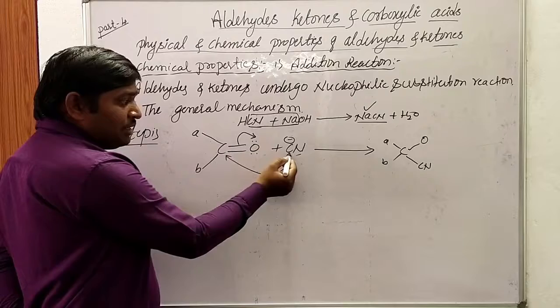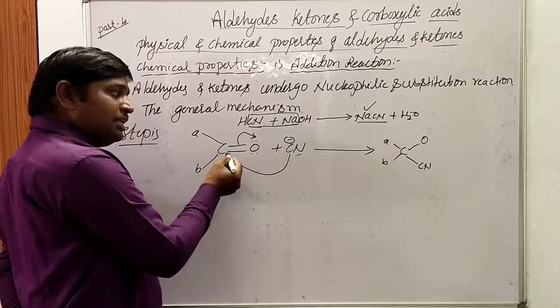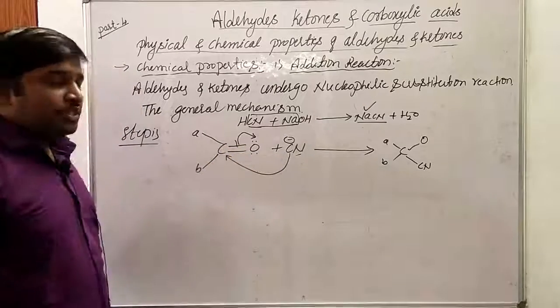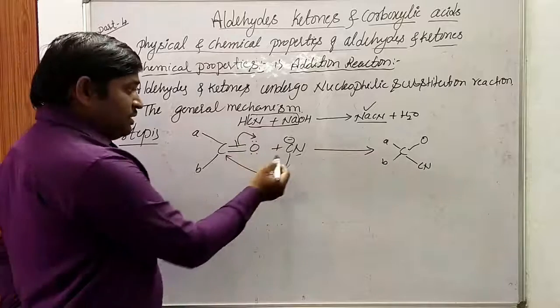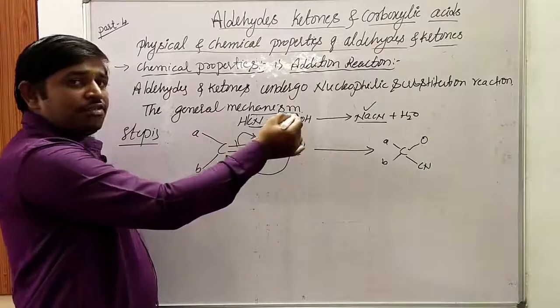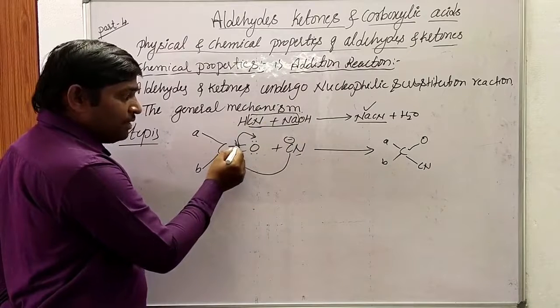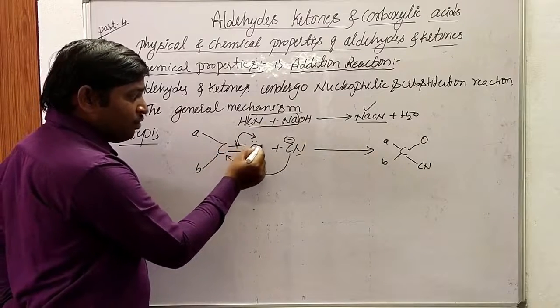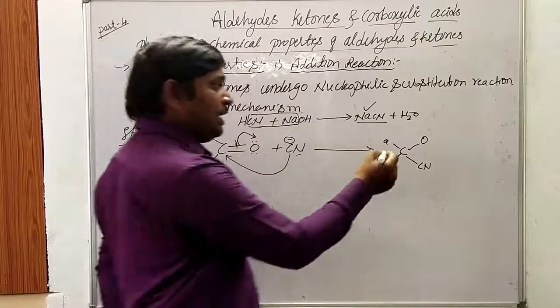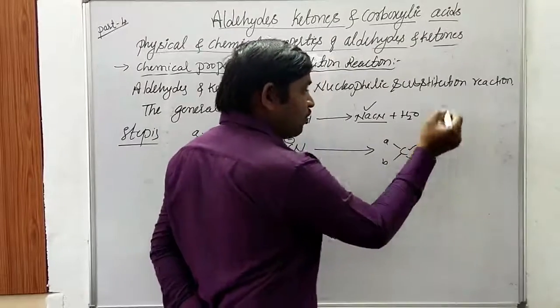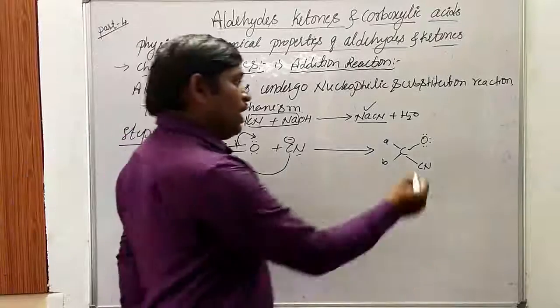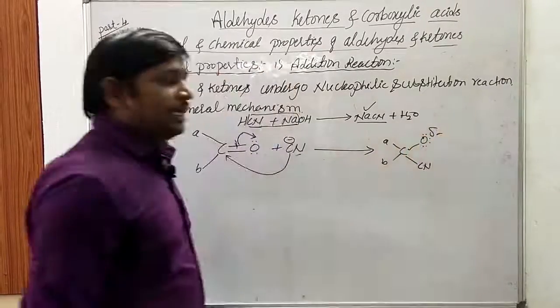Because whenever the formation of a bond takes place, there is ultimately a cleavage of a bond. So this is a universal principle: whenever a bond is formed and a bond is cleaved within a reaction. So the pi bond easily cleaves, and the lone pair of electrons shifts over to oxygen, and oxygen, being highly electronegative, will get still more electron density. Let us consider it as highly electron rich.